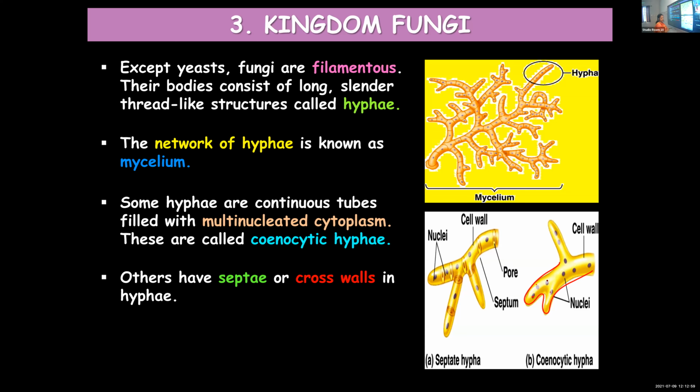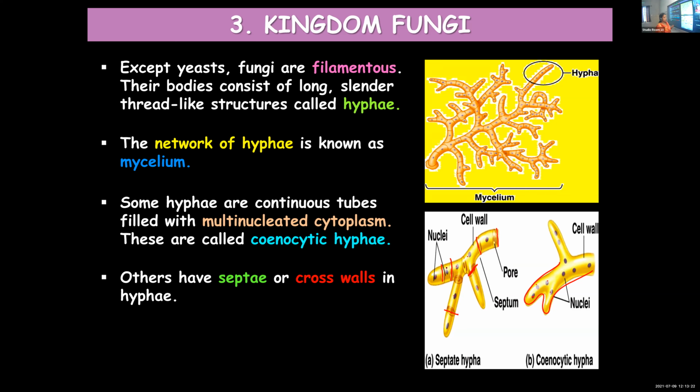On the other hand, in the figure on the left-hand side, you can find a division, a separation here. Here another separation. Here also you can find. So separations are there, and in each you can find a single nucleus. Septa means partitions, cross walls.